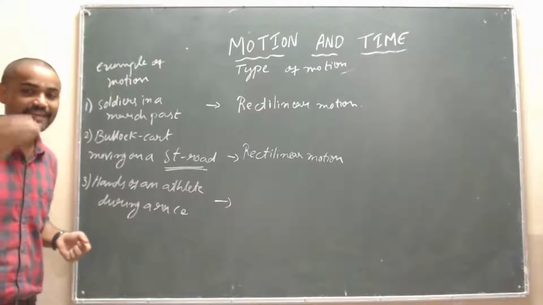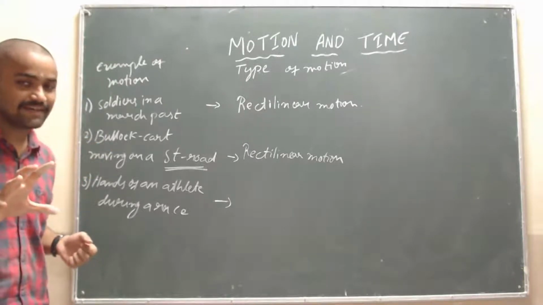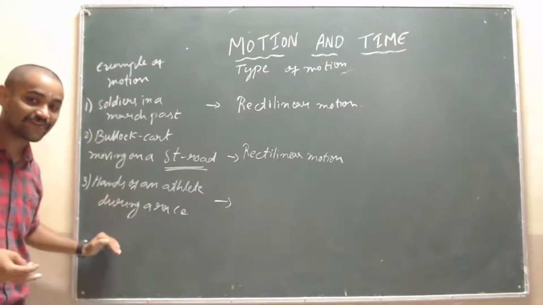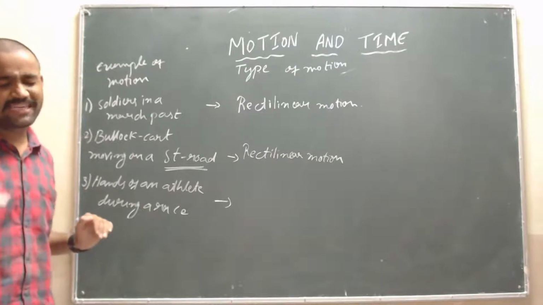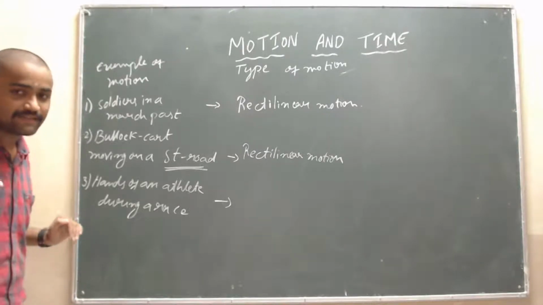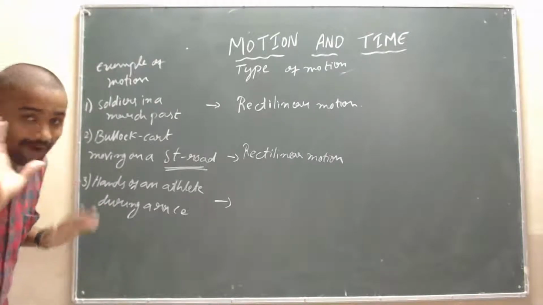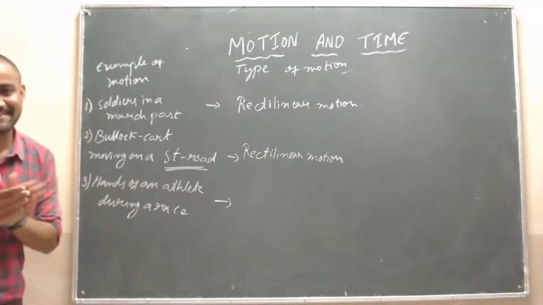Sir, when you comment in the live chat, if you give first, second like that, otherwise you will become confused. Okay, first one is rectilinear, second one is rectilinear, and third one, Annapurna. Yes, sorry, that is Shashank. Shashank, third one is circular motion. Yeah, one more time. That is hands of an athlete during a race.